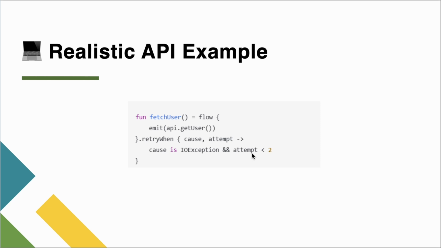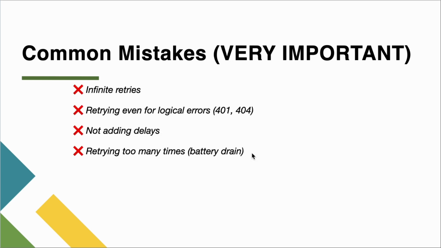Okay, so for example, your user is scrolling the app, and Wi-Fi drops for a second because someone turned on something else, or they have turned off the Wi-Fi itself. So retryWhen saves your life and quietly refetches the data. That's how it is going to help you by itself. You don't have to do it manually and keep on retrying again and again.